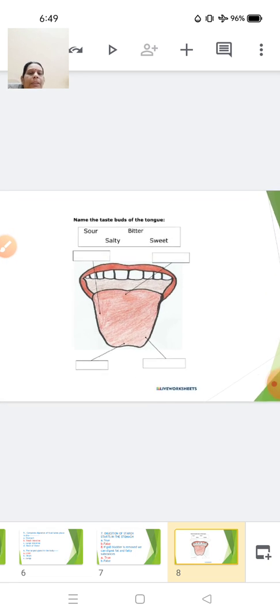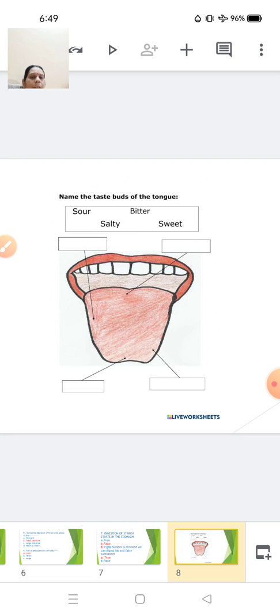Here you can see the figure of your tongue, and here you can see the different taste buds, the regions where these taste buds are present, where they are located. So it is now your job to find out which taste bud is present on which part. I will just ask you to go through it and see which part the taste bud is present.